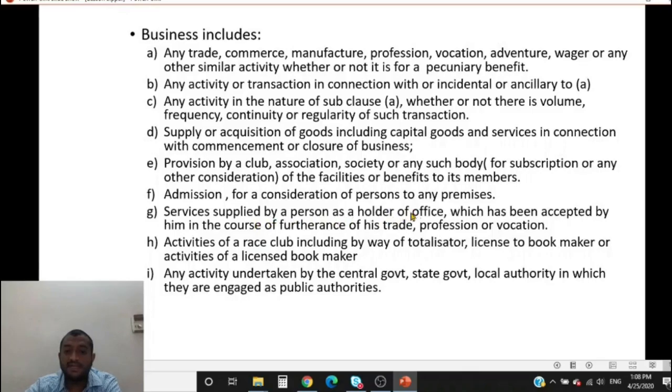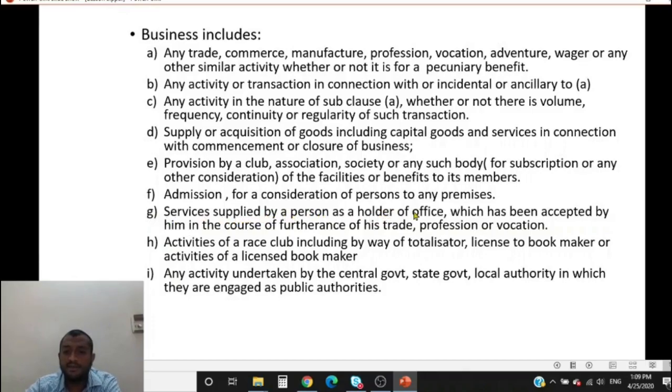Services supplied by a person as holder of office which has been accepted by him in the course of furtherance of business. Let us take the example of an independent director. What does an independent director do? He is holding the office as an independent director. Maybe he is a professional engineer, a professional architect. So, will his appointment as an independent director harm his profession or will it boost his profession? It will obviously be helpful in his profession. It will help the company in which he is an independent director also. It is mutually beneficial.